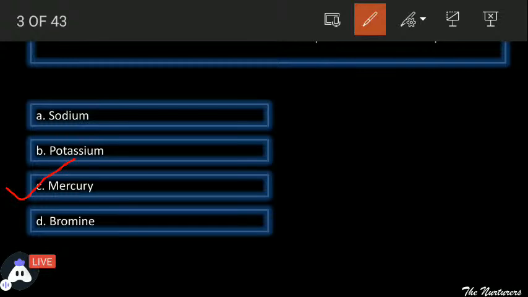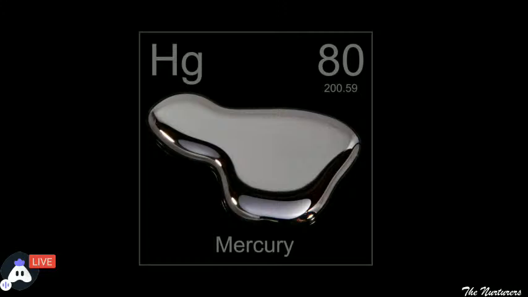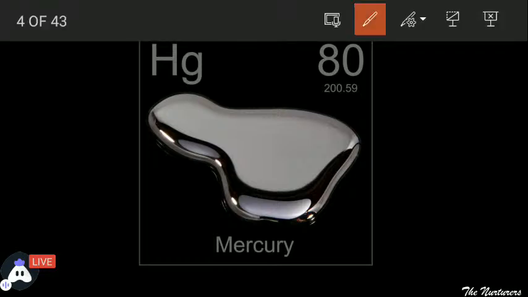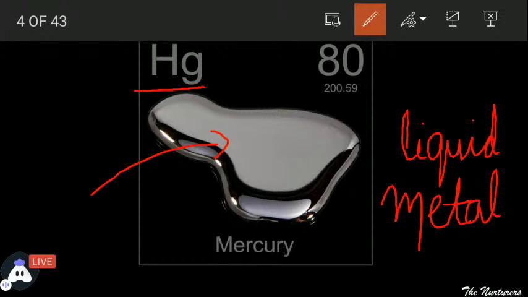Mercury, which is denoted by, as you can see, Hg. This is the mercury symbol. Mercury is denoted by Hg, and it looks like a silverish liquid, as you can see right now. This is a liquid metal. And which is the liquid metal? The only liquid metal is mercury. And you can see how it looks generally at room temperature.